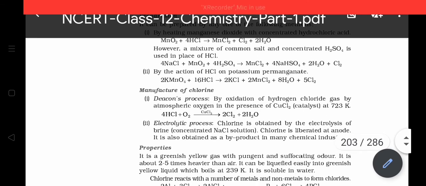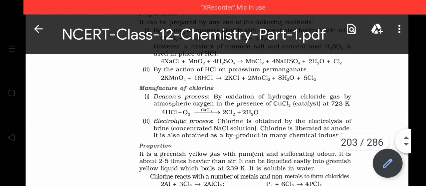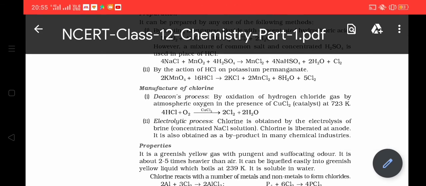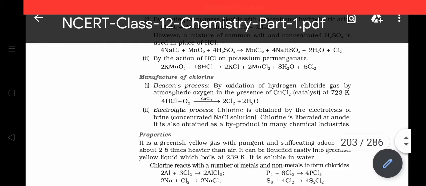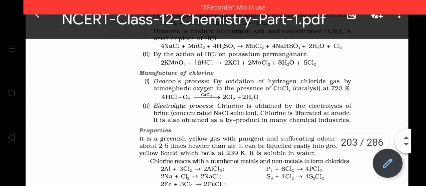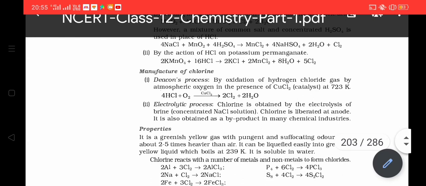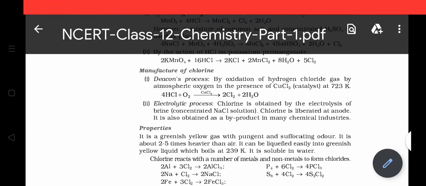Third method is by the action of HCl on potassium permanganate. When HCl is added to KMnO4 solution, the pink color of KMnO4 solution disappears with evolution of chlorine gas. Thus KCl is formed, manganese dichloride is produced, water is produced, and chlorine is produced.